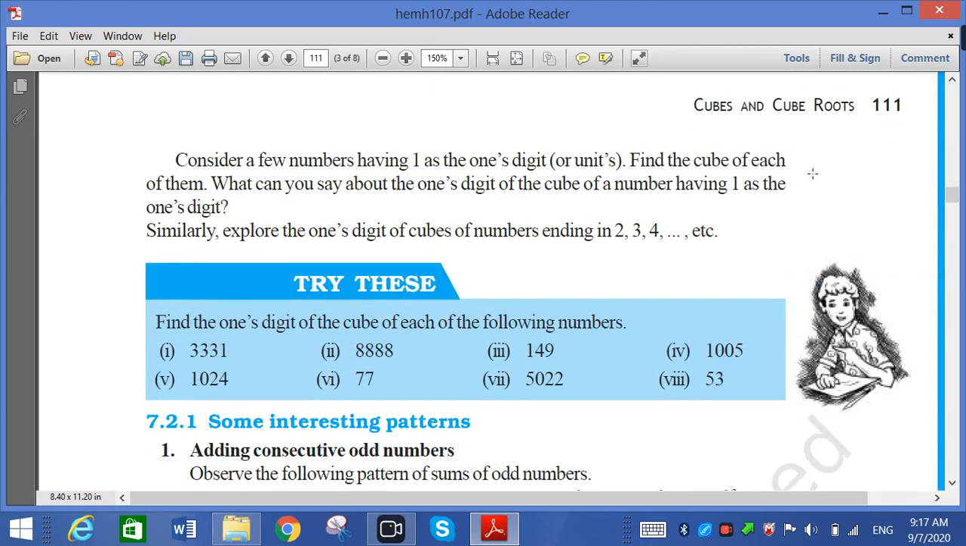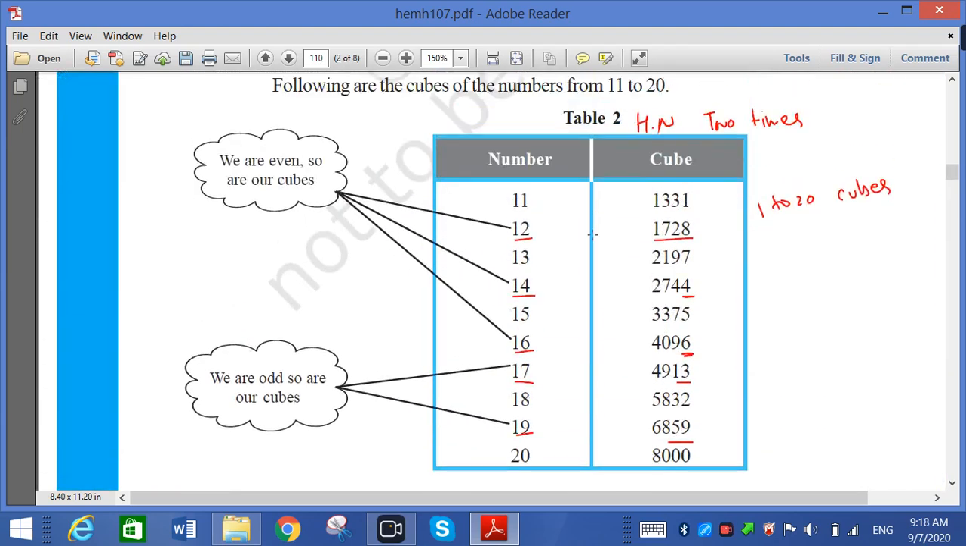Now next, again the same question is here: find the ones digit of the cube of each of the following. So if here it is 1 cube, unit place is always 1 because here it is 1. When it is 8, unit place is 2. Here 1 is unit place. Here 2 is unit place. How do I know that 2 is the unit place? Because already we have discussed on the first page, when 2 is there, 8. When 8 is there, 2.